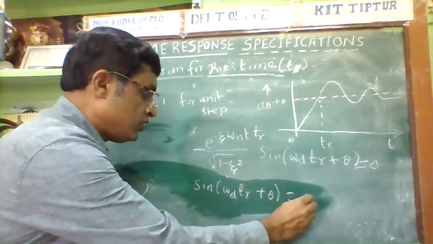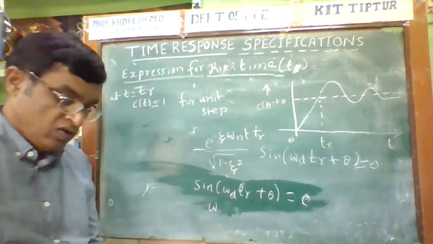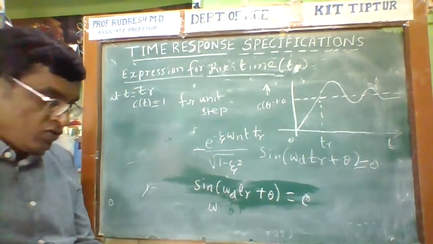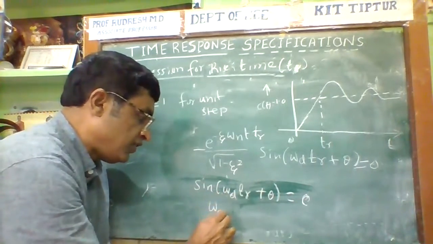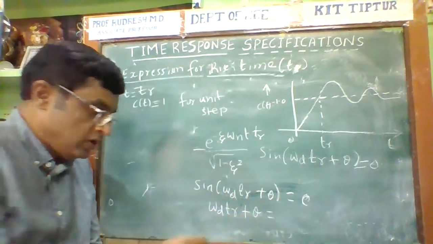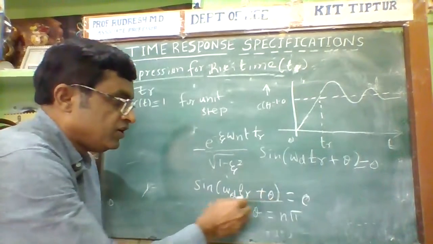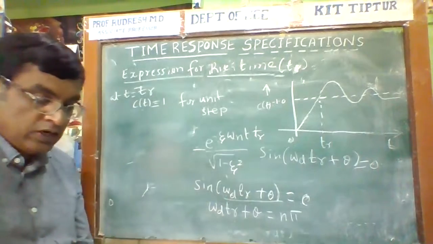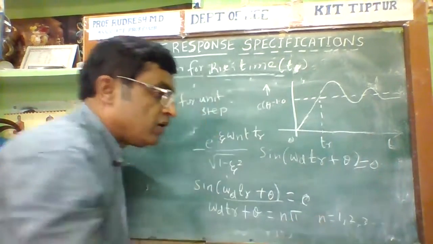Therefore this is true only if omega d Tr plus theta is equal to n pi, where n is equal to 1, 2, 3, etc.